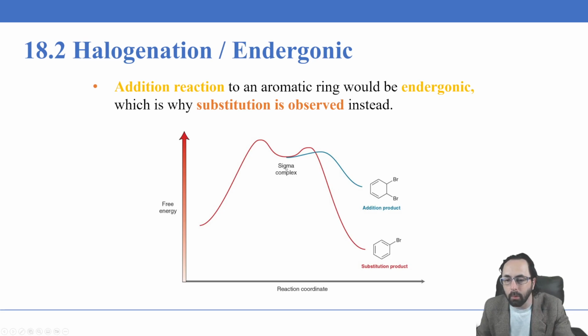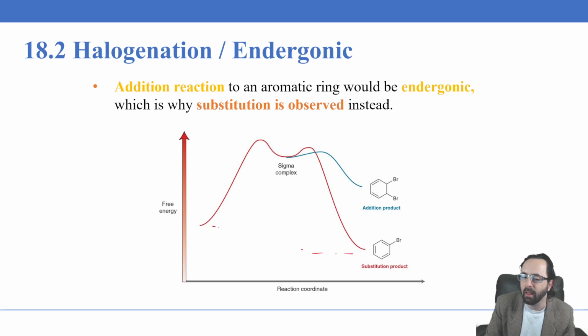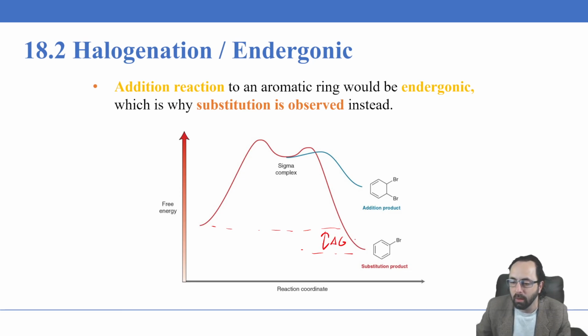But instead, when we go through the sigma complex intermediate and we undergo a substitution, we recover that aromaticity, which gives us a lot of our energy back and ultimately ends up with a reaction that is exergonic, meaning it is negative in terms of delta G.